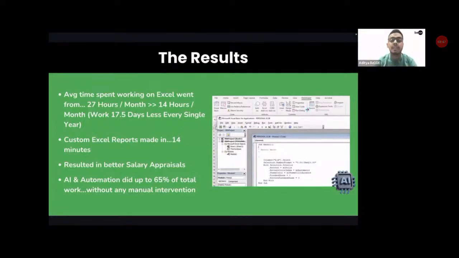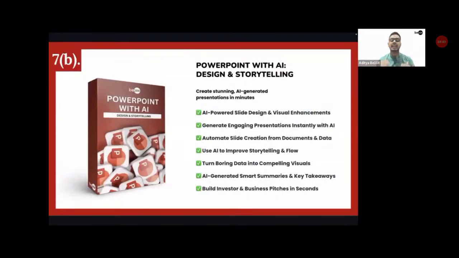After that, we'll go to 7B, which is all about the world of PowerPoint with AI, where we'll be doing designing and storytelling with the help of AI. If you're someone who wants to rise up the hierarchy, become a director or a VP of your company, you really need to know how to deliver good PowerPoint presentations, what is the art of storytelling, everything about it in the 7B module with the help of AI and via the integrations which are there in PowerPoint itself.